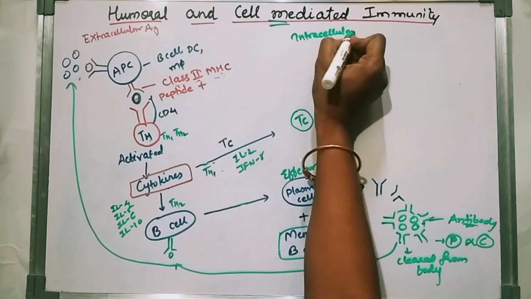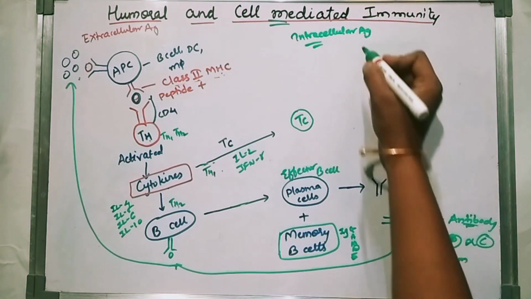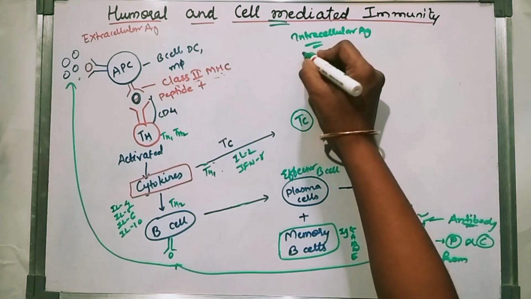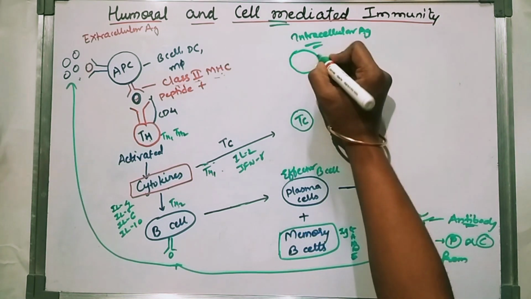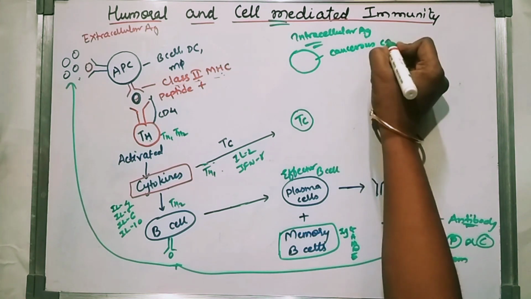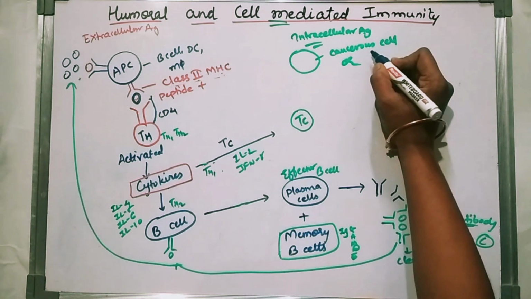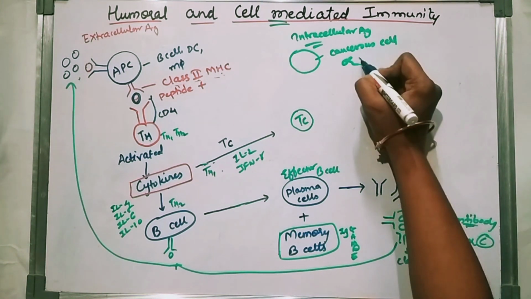Intracellular antigen means it is produced inside the host cell. It is a unique protein synthesized by a cancerous cell or a virus infected cell. Suppose it is a nucleated cell, like a cancerous cell, or virus infected cell.